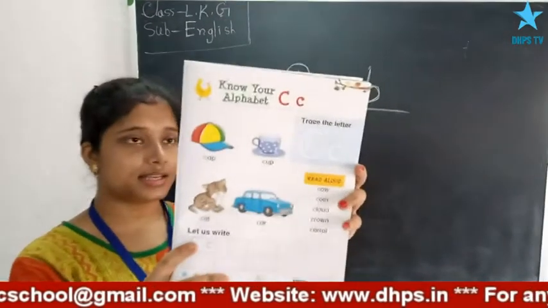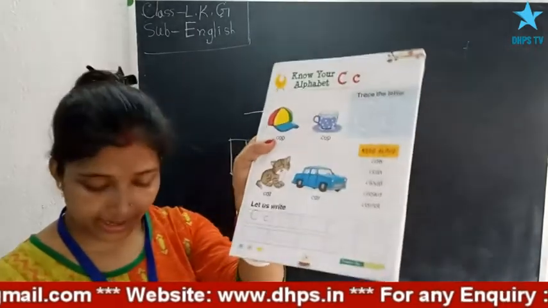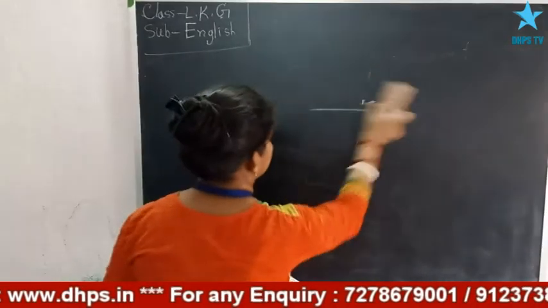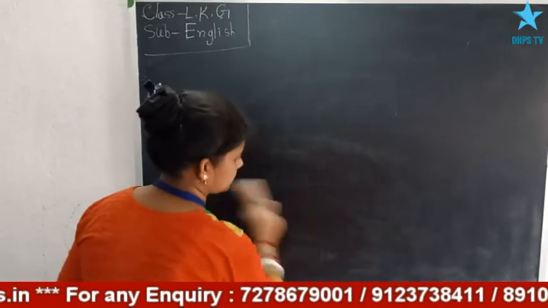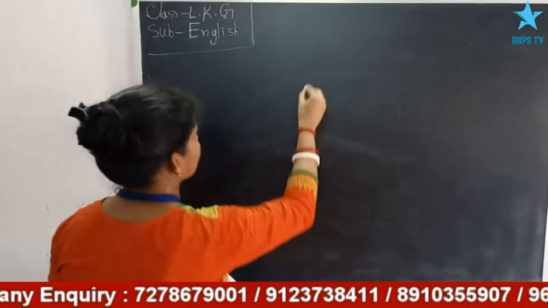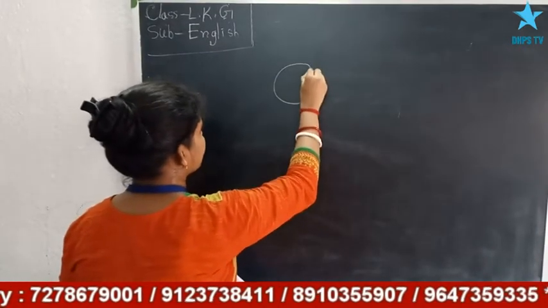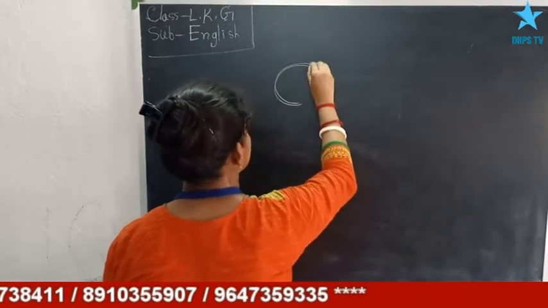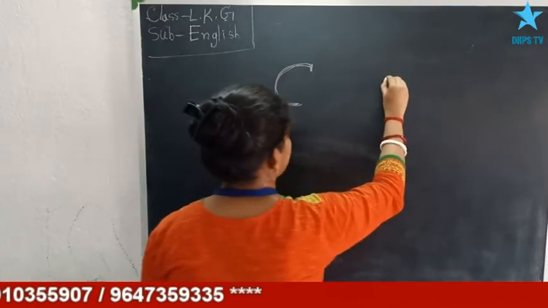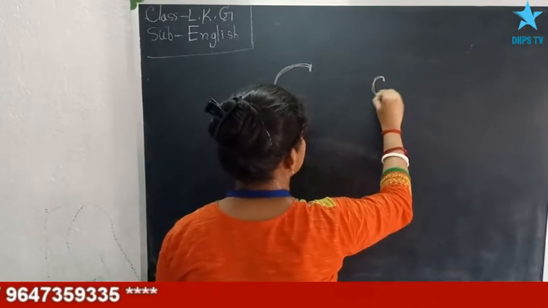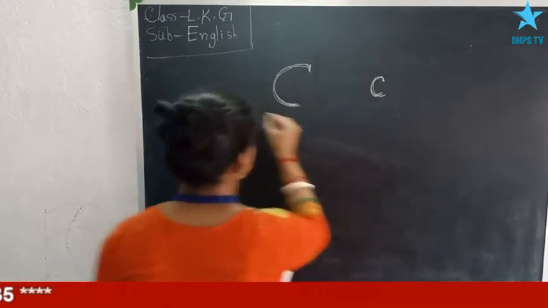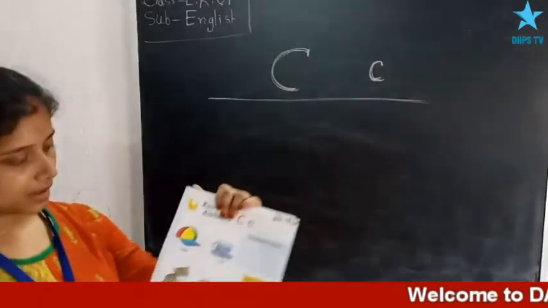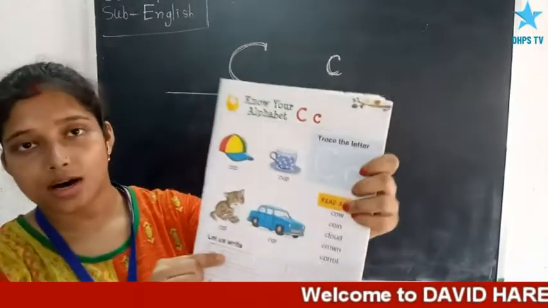Now the next letter is C. Capital and small. This is the capital. And this is the small. Now let's see the words.